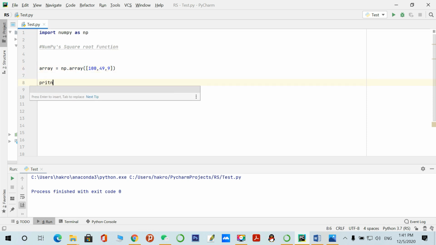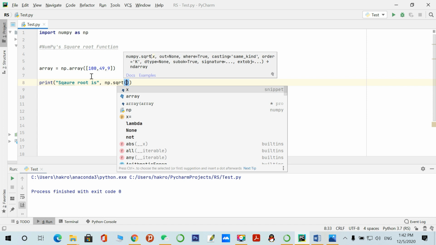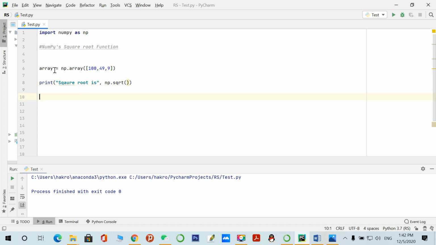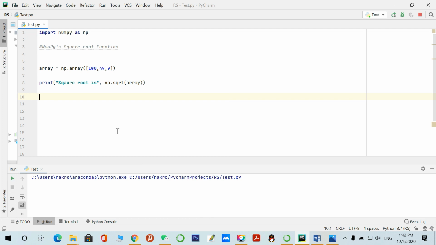To perform the square root, you just call the square root function of the NumPy library, and you pass this variable to this function to find the square root. Let's see the result.